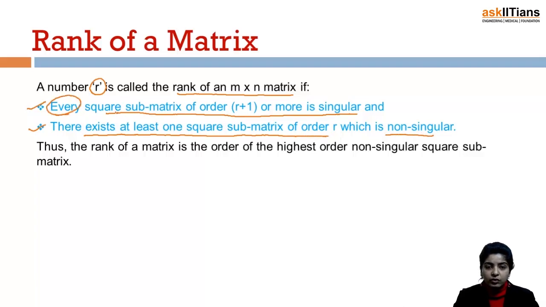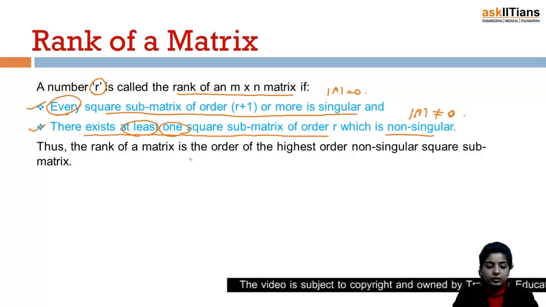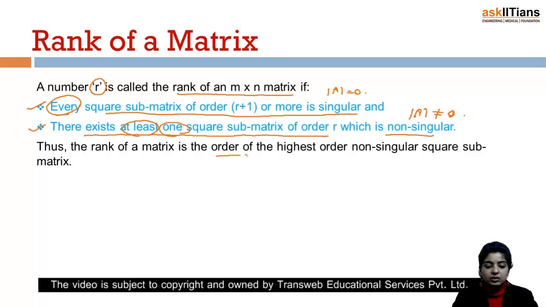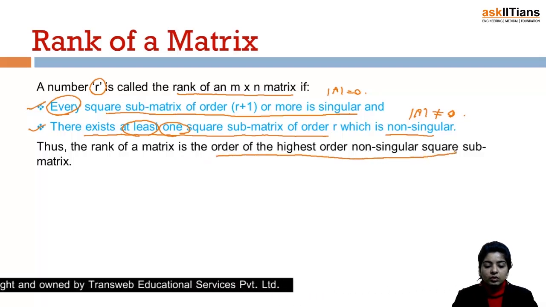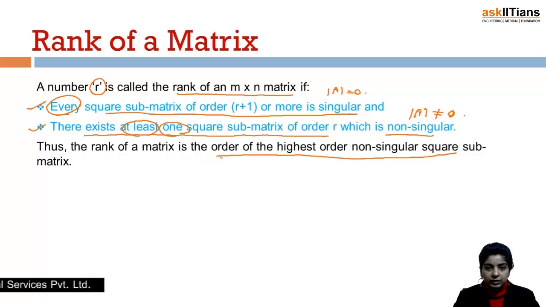Every square, number of rows is equal to number of columns. Every square submatrix of order R plus 1 or more is singular. Singular means determinant is 0. And there exists at least one square submatrix of order R which is non-singular, means determinant is non-zero. Thus, the rank of a matrix is the order of the highest order non-singular square submatrix.